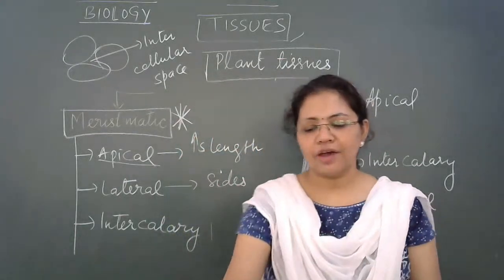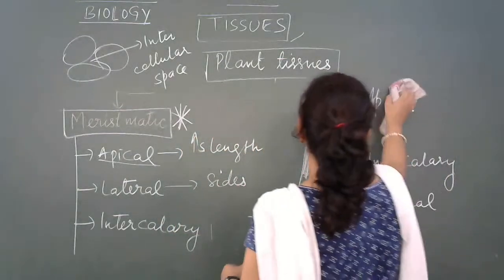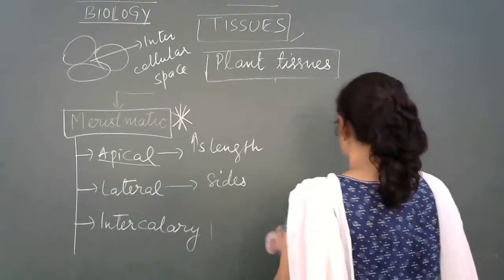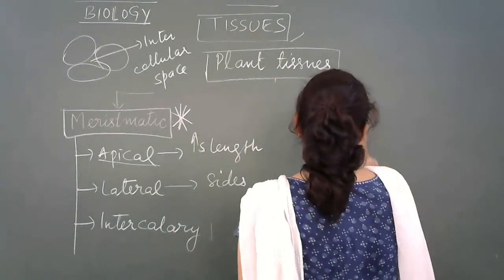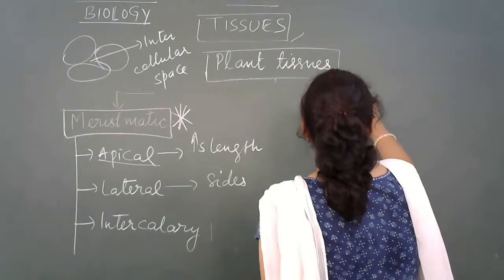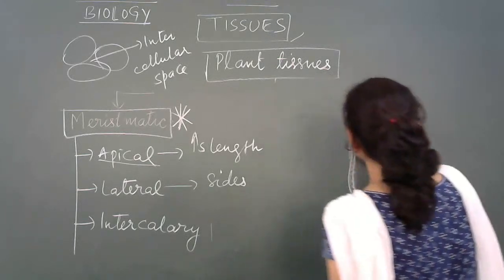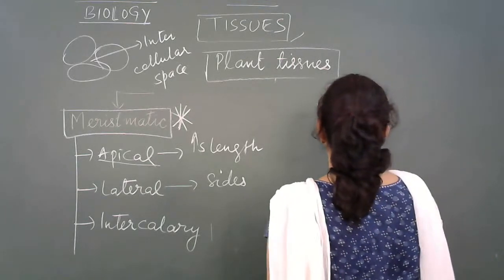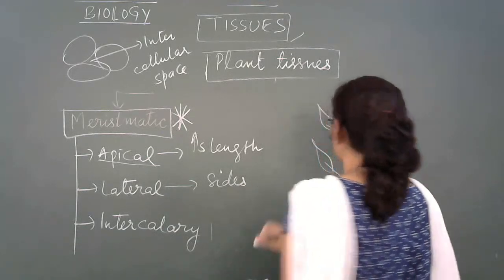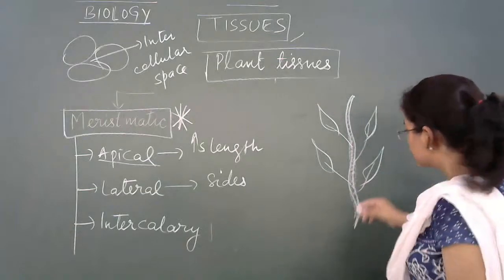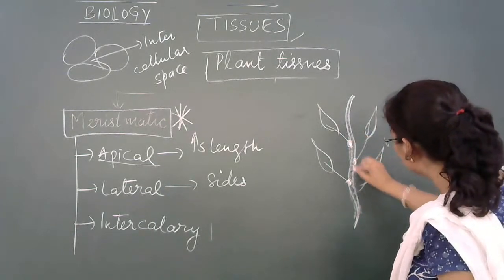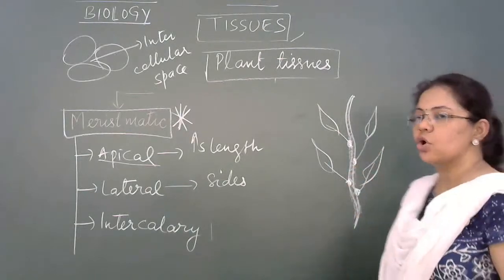Okay, so you have observed in the case of the stem. Say, for example, this is the stem. And on the stem, leaves are attached. Right? Like this.